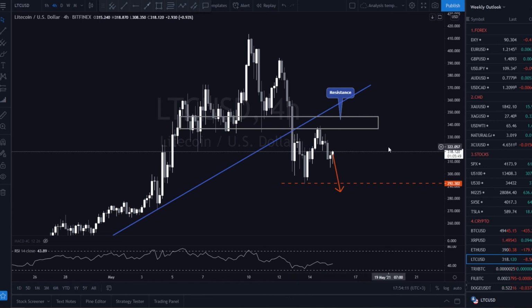Technically, after the top on the 10th of May, we expect a bigger correction for this pair. We broke the blue trend line, entering into bearish territory, and we forecast the price to drop at least one more time, passing through the $290 area.